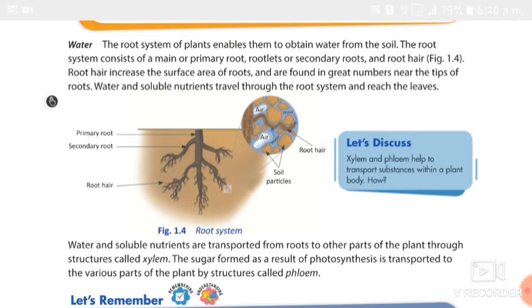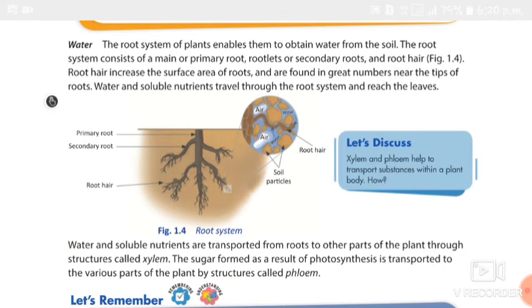The root system consists of primary root, secondary root and root hair. With the help of the xylem tubes, the water passes to all the other parts of the plant. With the help of the phloem tubes, the sugar formed as a result of photosynthesis is transported to other parts of the plant.